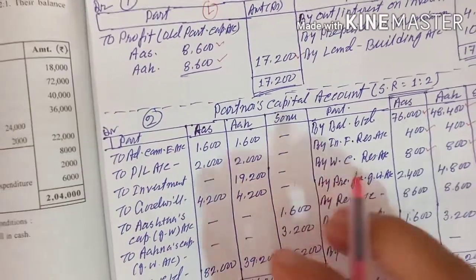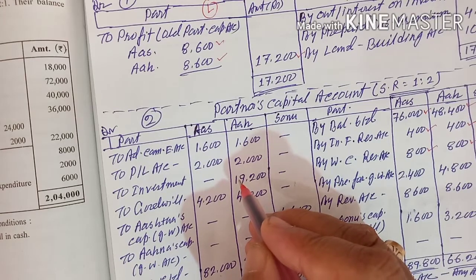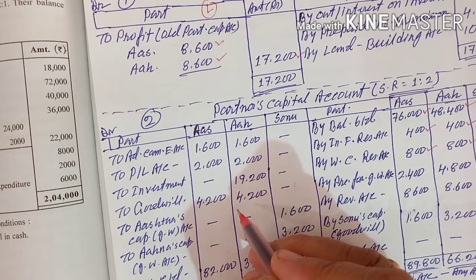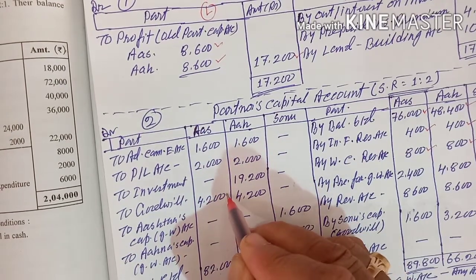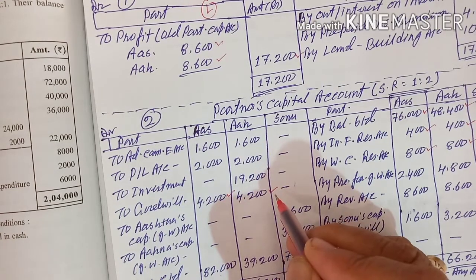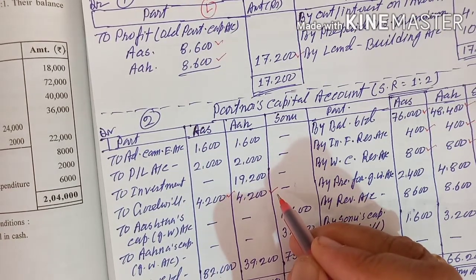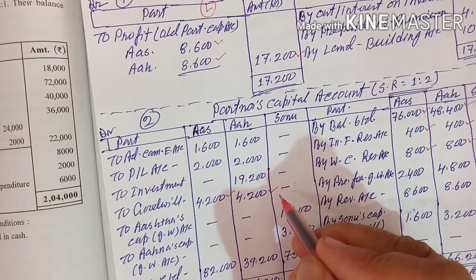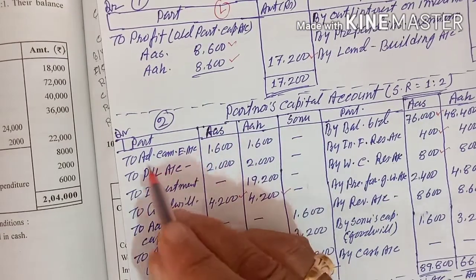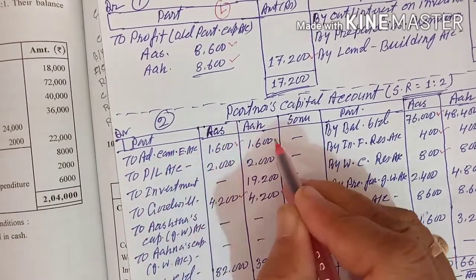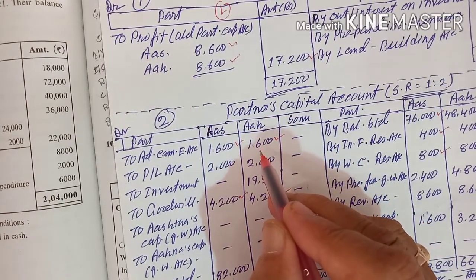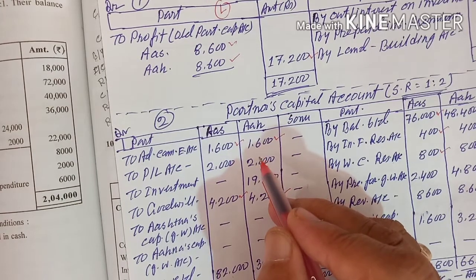Next is coming the asset side, goodwill. Asset side goodwill means in the partners capital account it will come on the debit side. This is called old goodwill. So old goodwill you have to distribute. How much do you have? 8,400, that you distribute 4,200 and 4,200, that comes 8,400. Next you are getting advertisement campaigning expenses 3,200. Advertisement campaigning expense 3,200, that also you distribute, 1,600 and 1,600. 1,600 plus 1,600 is equal to 3,200. Next is coming profit and loss account 4,000.